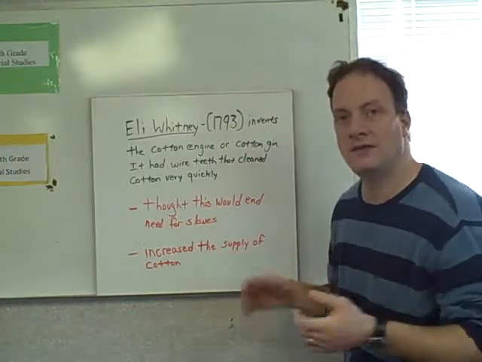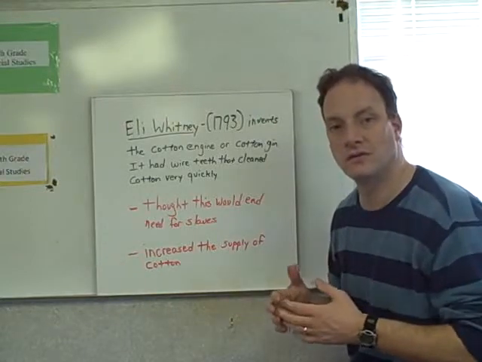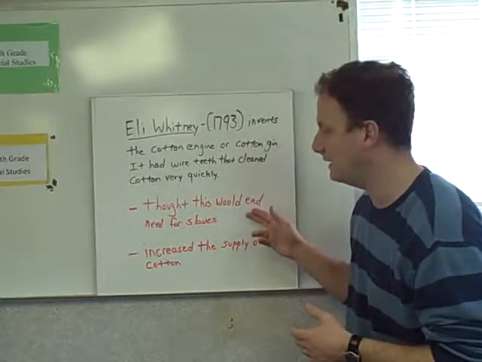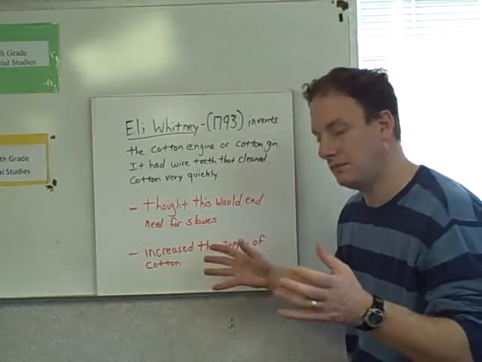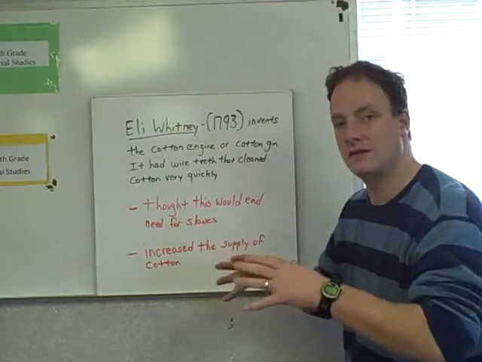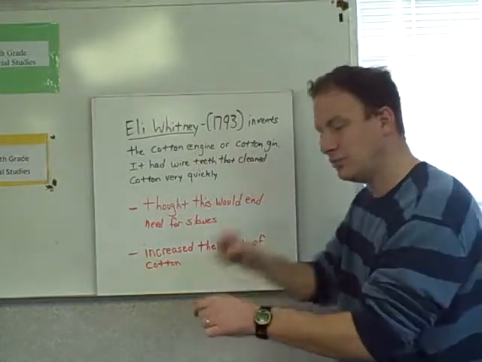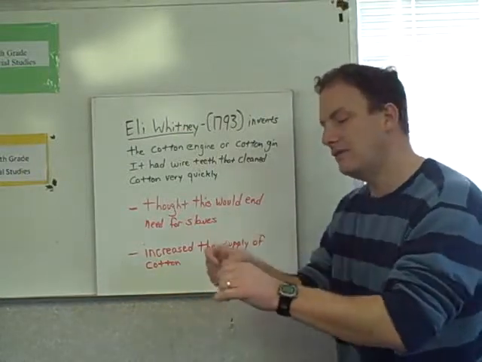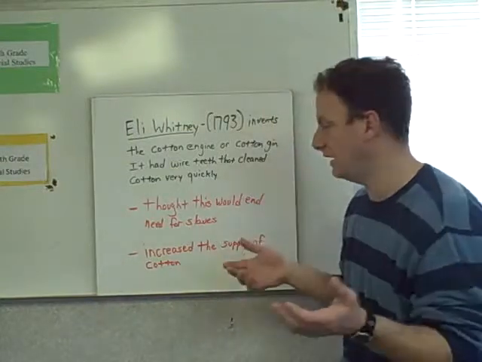After touring the plantation with his friend, he noticed that his friend had lots of slaves that did all the work for him. And one of the things that they had to do was, after the slaves had picked the cotton field, they brought all the cotton into the barn, and they would dump it out, and there were slaves sitting there that had to pull the seed out of each piece of cotton and then put it in a basket. Now, this takes forever.